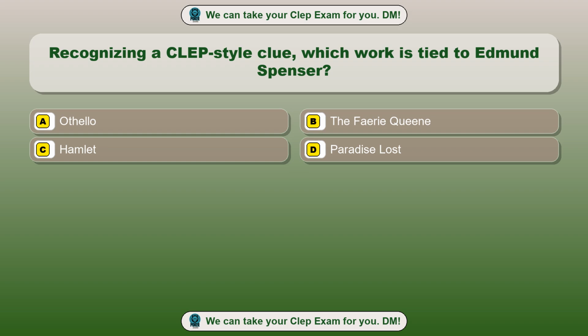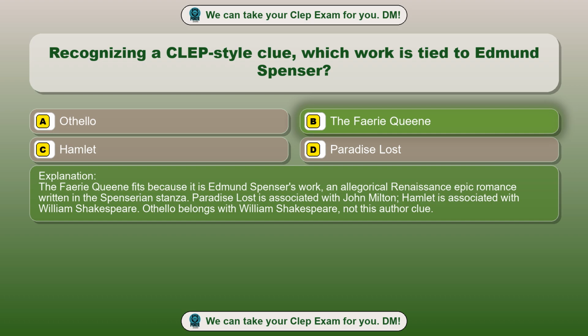Option A, Othello. Option B, The Fairy Queen. Option C, Hamlet. Option D, Paradise Lost. The correct answer is option B, The Fairy Queen. The Fairy Queen fits because it is Edmund Spenser's work, an allegorical Renaissance epic romance written in the Spenserian stanza.